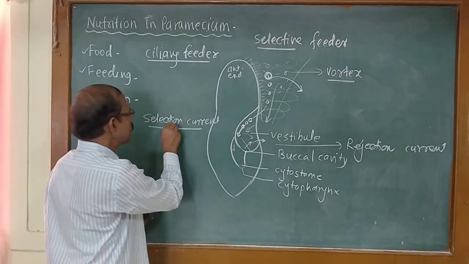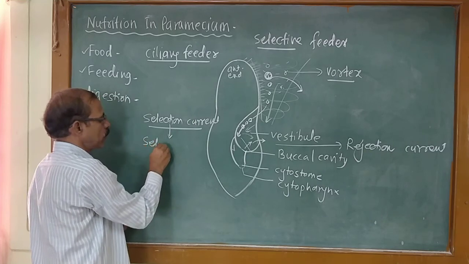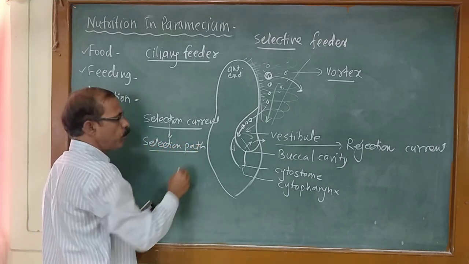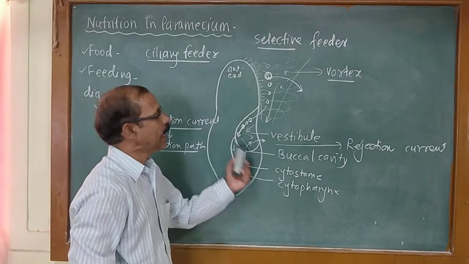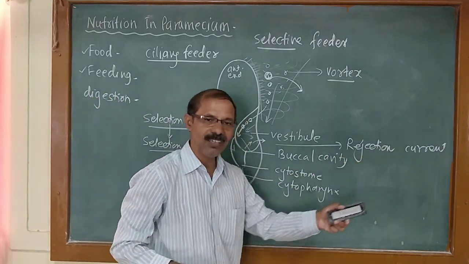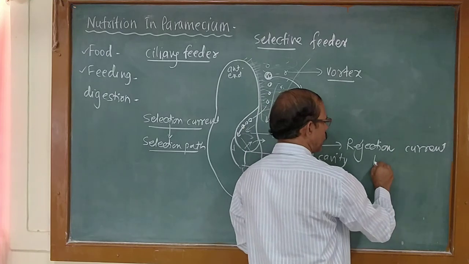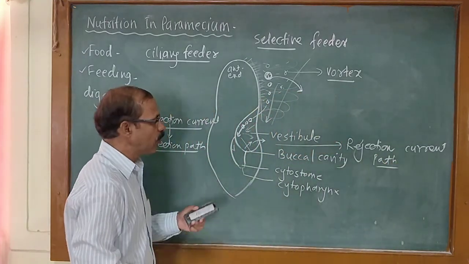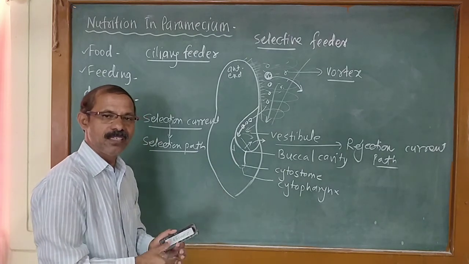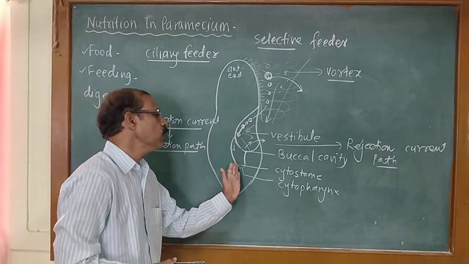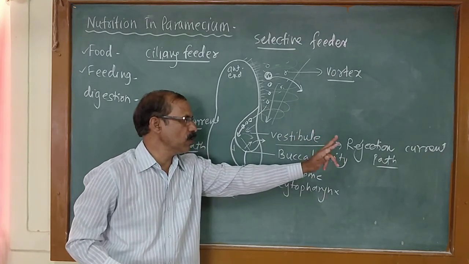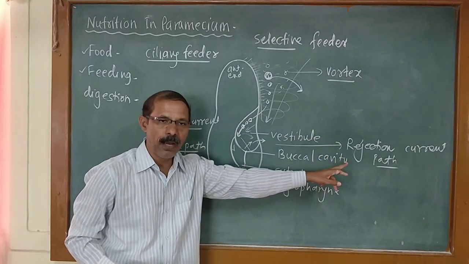Means this is a selection path of food particles, and along with the rejection current there is a rejection path. Path means flow, way. The unwanted particles which do not act as food are driven out along with the rejection current of water. That is called the rejection path.